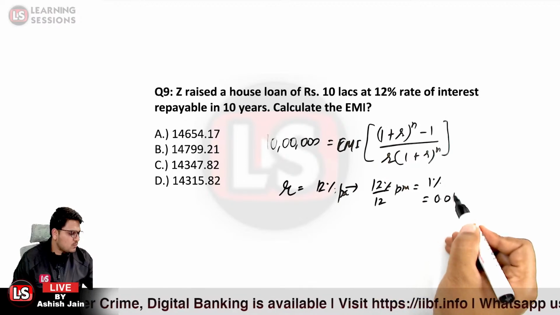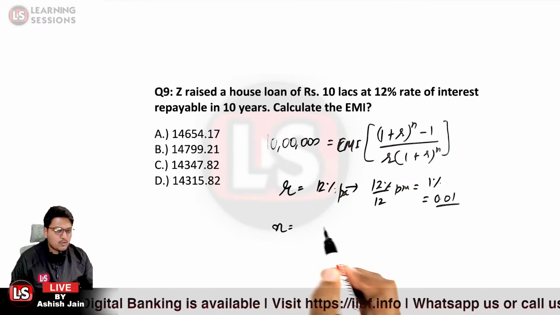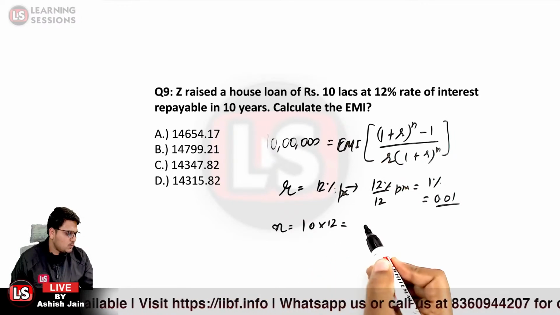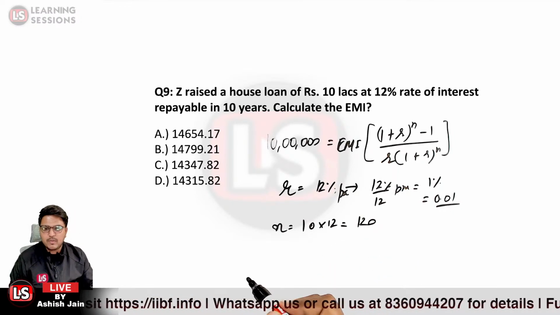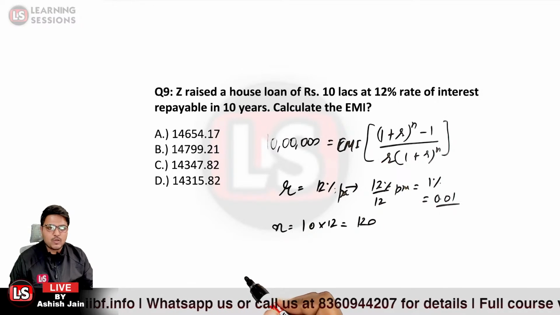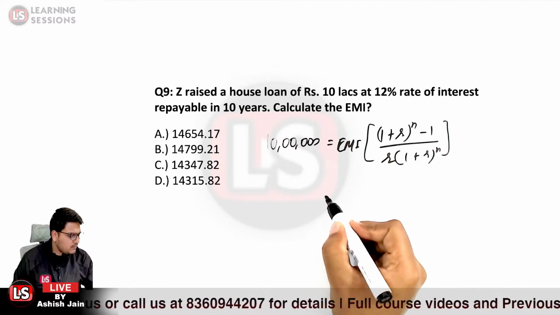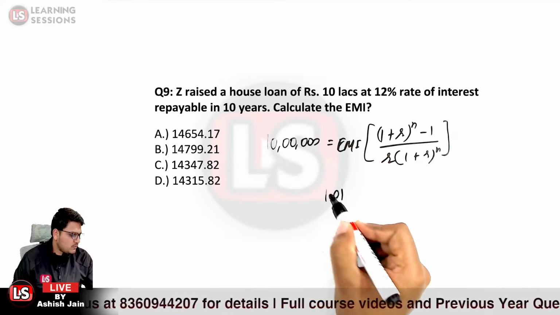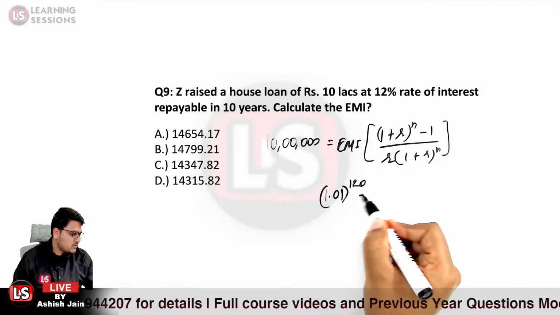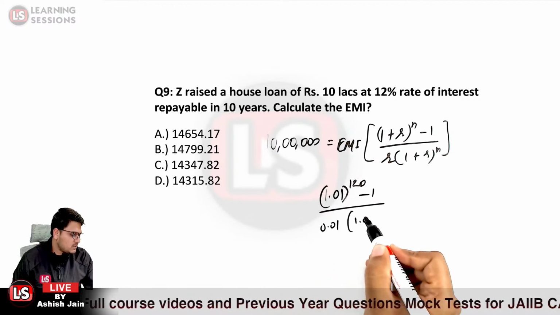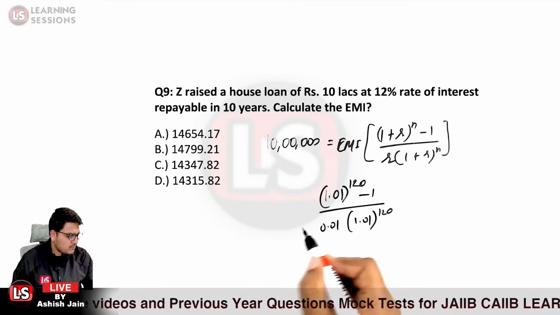In decimal, it will be equal to 0.01, and n is equal to, basically we need to calculate for 10 years, so 10 into 12, that is equal to 120. Okay, so it will be 120 over here. That is what we need to calculate and solve. First of all, it will be 1.01 raised to power 120, minus 1, divided by 0.01.